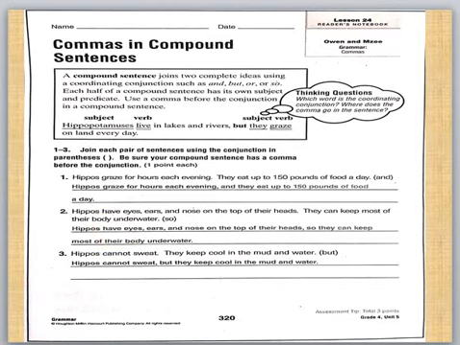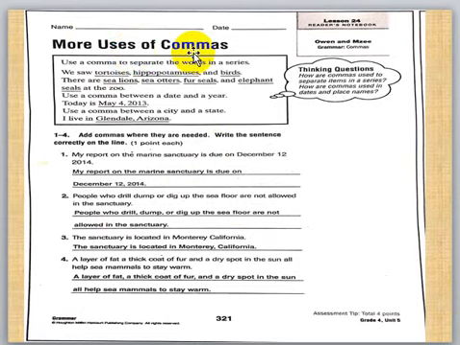Okay, let's go to the 3rd page. More uses of commas, like what? Like I told you, if we have 3 things, like we saw with churches, comma, and, don't put "and" unless you have "and" here before the last one. If we have 4 things or 5 things, no problem. First one, comma, second, comma, third, comma, fourth, comma, fifth, comma, sixth, comma, and before the last one, "and".